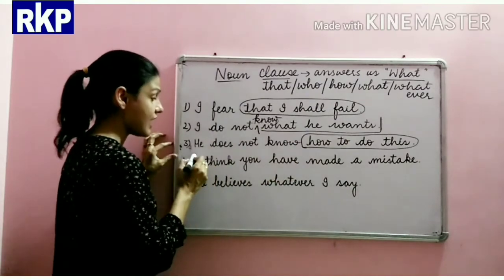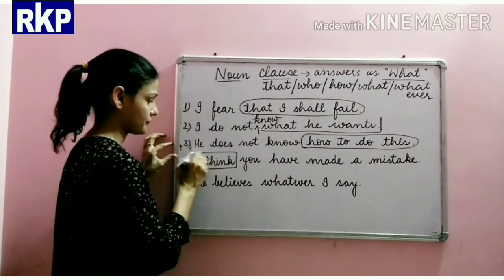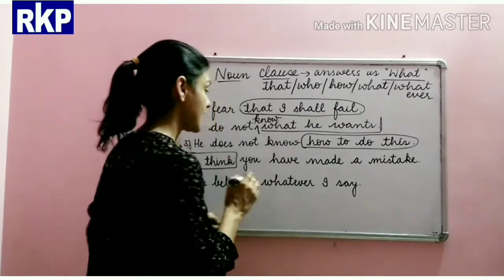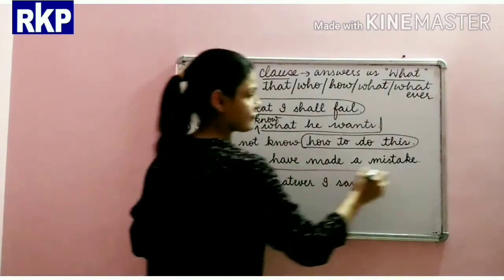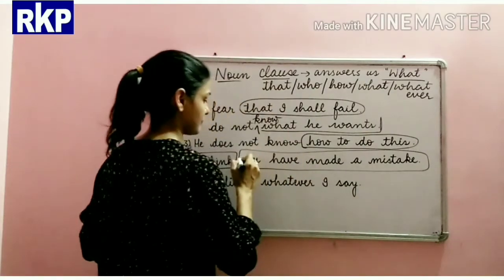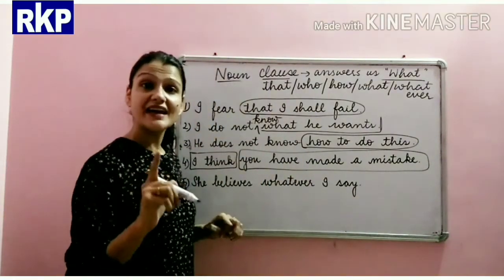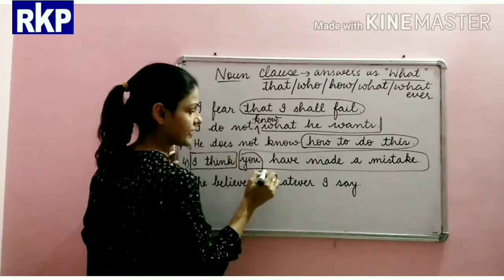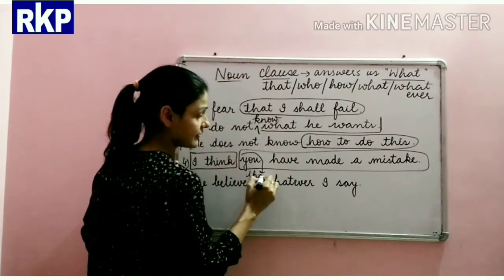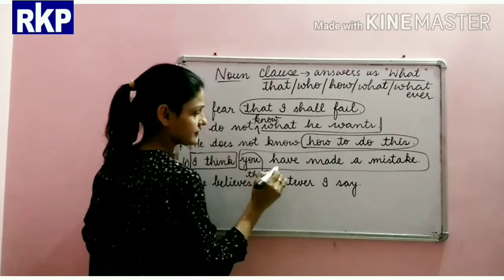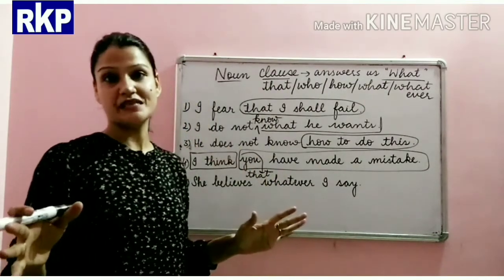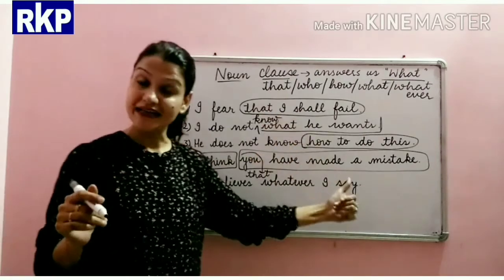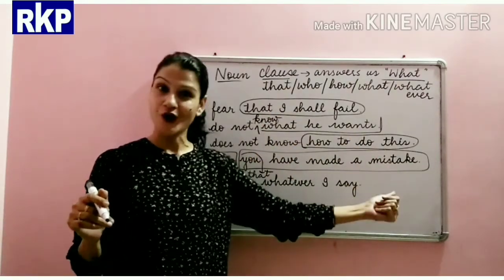So, here, I think is the main clause and you have made a mistake. Here, that is understood, that you have made a mistake. So which makes it a dependent noun clause.